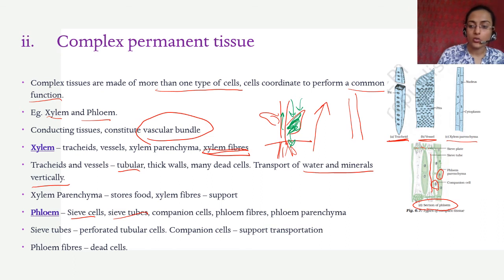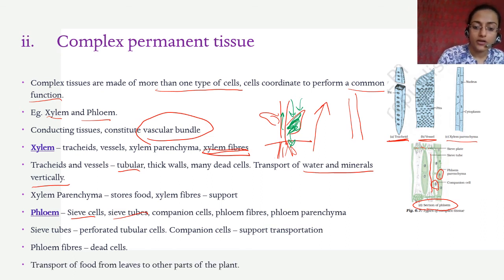From the leaves to other parts, xylem में, from the roots, water, xylem, roots to other parts including the leaves, and food, phloem, phloem food from leaves to the other parts of the plant. Okay,